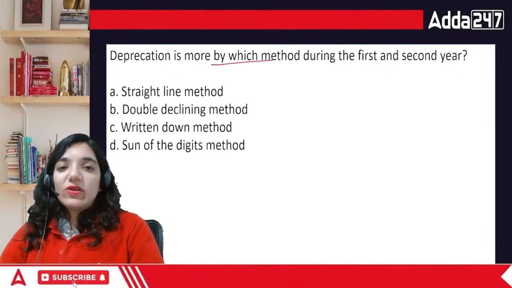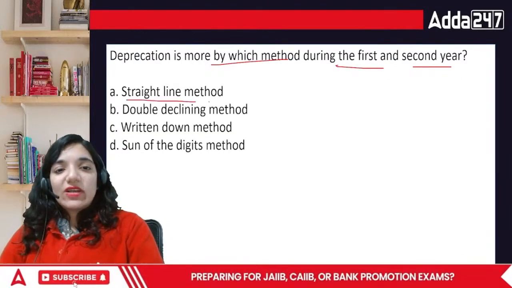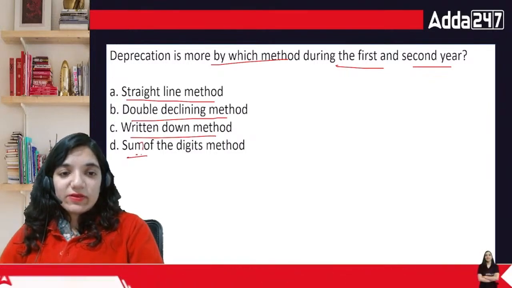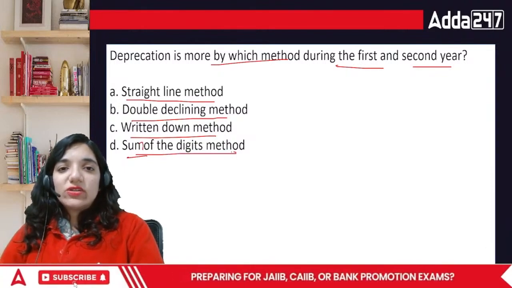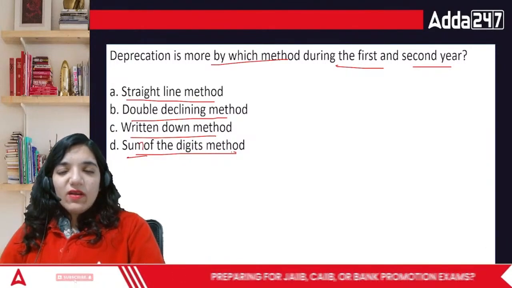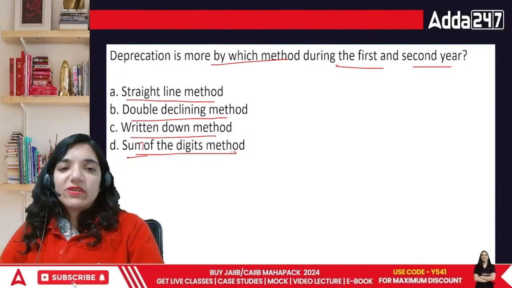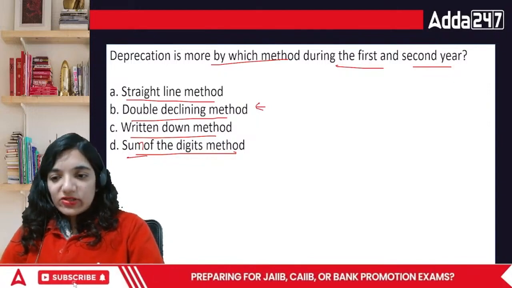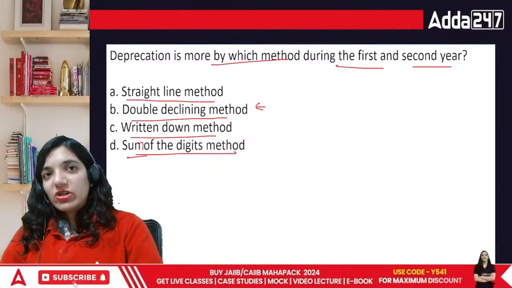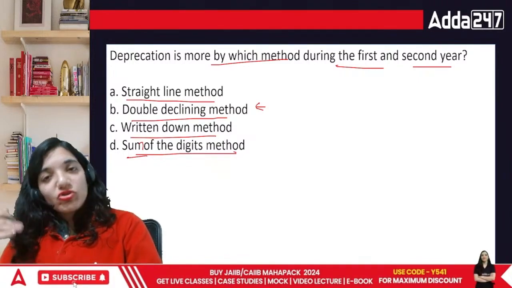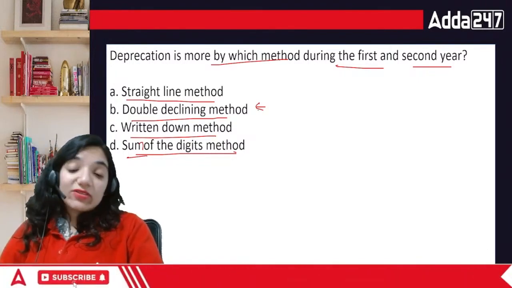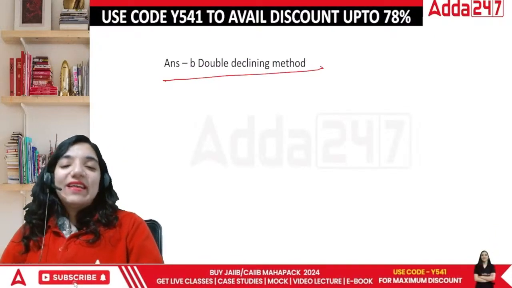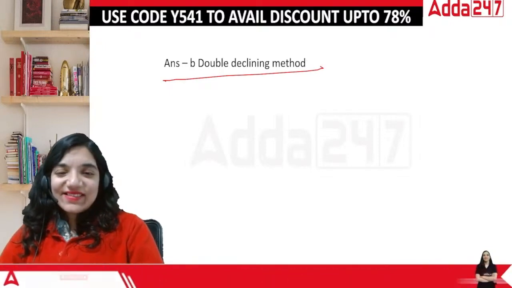Depreciation is more by which method during the first and second year? Straight line method, double declining method, written down method, or sum of digits method. The highest amount of depreciation is with double declining. See, if I use this particular setup for multiple classes, one batch, second batch, third batch, the number of batches keeps on increasing. The depreciation should also increase based upon the utilization. So double declining method actually doubles the depreciation. That is why the depreciation would be highest in this case. Okay?